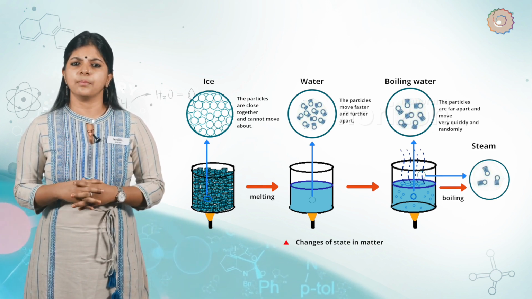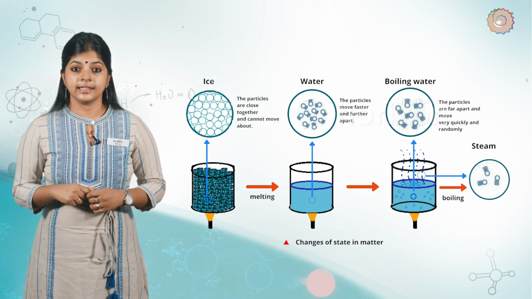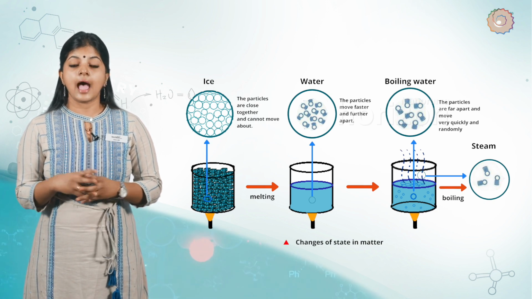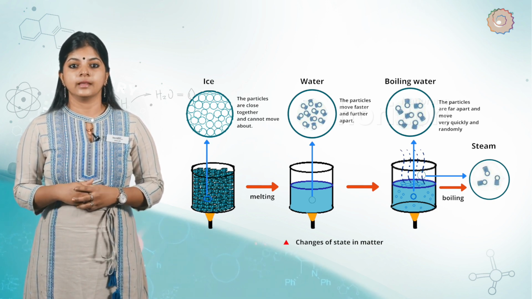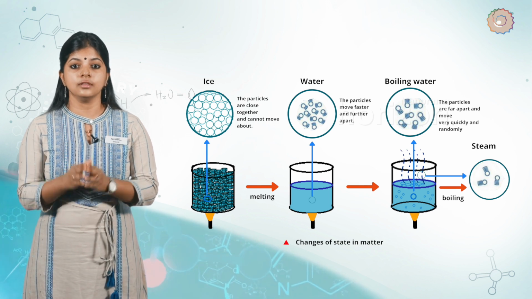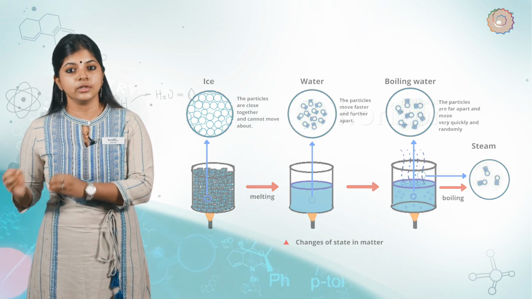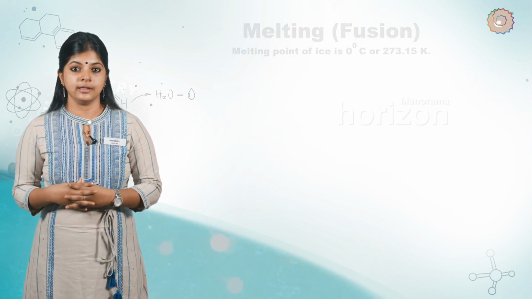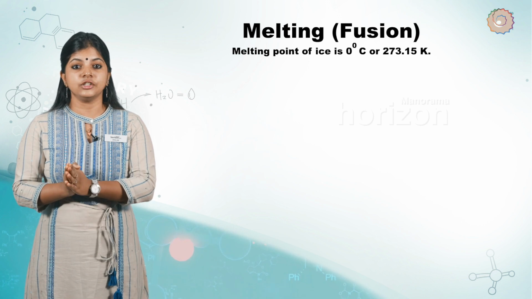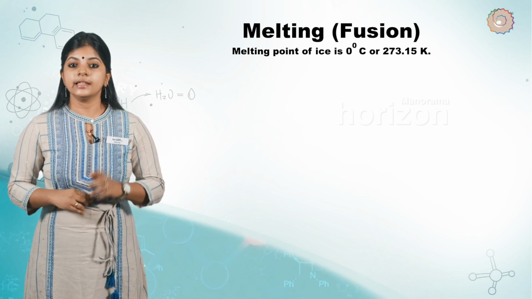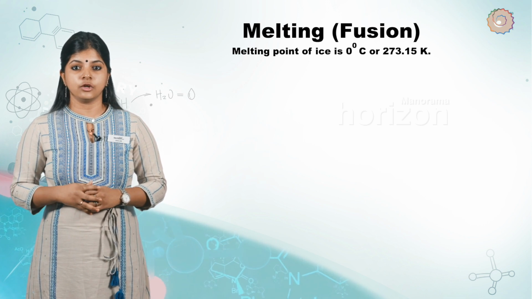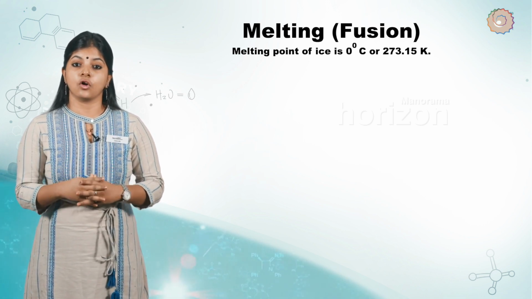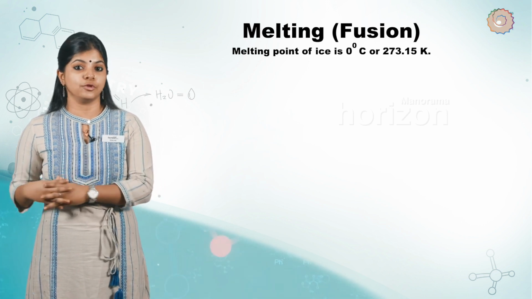Now why does this happen this way? When a solid is heated, the particles begin to vibrate with greater speed and begin to move more freely. Then at a particular temperature, the solid melts and changes into liquid. The process of melting is known as fusion, and the amount of heat energy required to change 1 kilogram of a solid into liquid at atmospheric pressure at its melting point is called the latent heat of fusion.